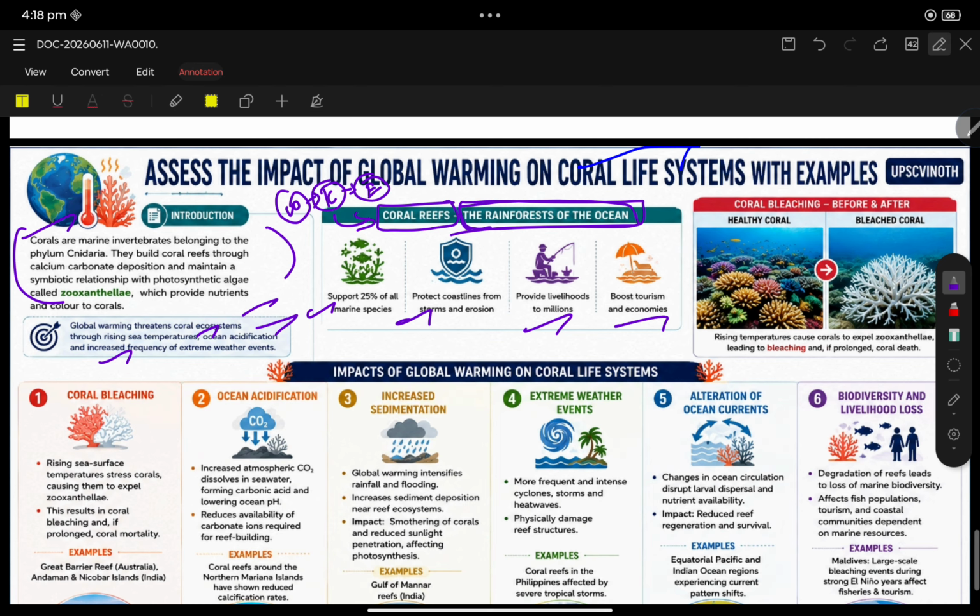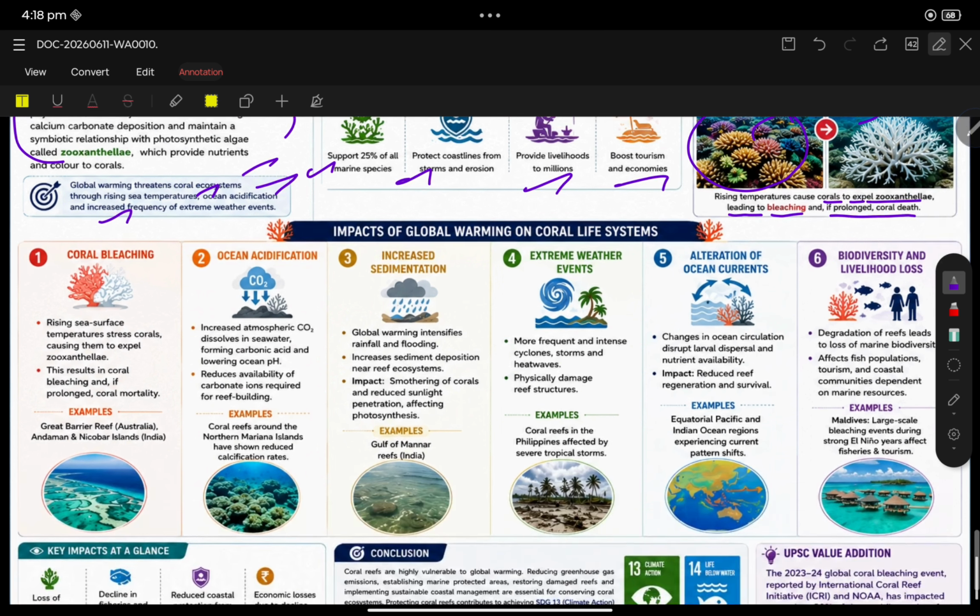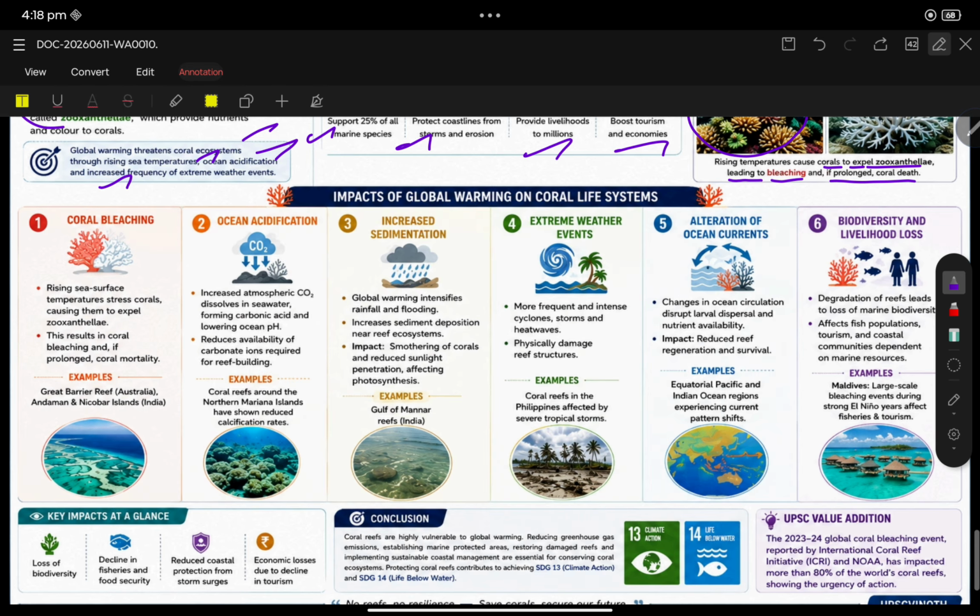Then coming to the point, what is coral bleaching? See, this is coral bleaching. Rising temperature causes corals to expel zooxanthellae, which leads to bleaching and, if prolonged, to coral death. Finally, coming to the point, impact of global warming on coral life system.